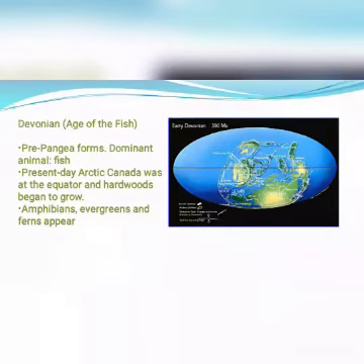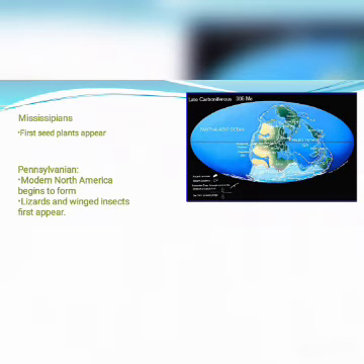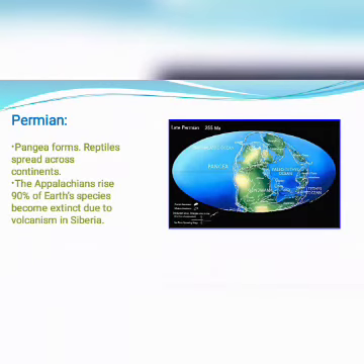During the Devonian Age, another name of the Devonian Age is the Age of Fish. Pre-Pangea forms, and dominant animals like fish. Arctic Canada was at the equator and hardwoods began to grow. Amphibians, evergreens, and ferns appear. Mississippian and Pennsylvanian are both under the Carboniferous period, and during the Mississippian period the first seed plants appear. In the Pennsylvanian period, modern North America begins to form. Winged insects first appeared during the Pennsylvanian.